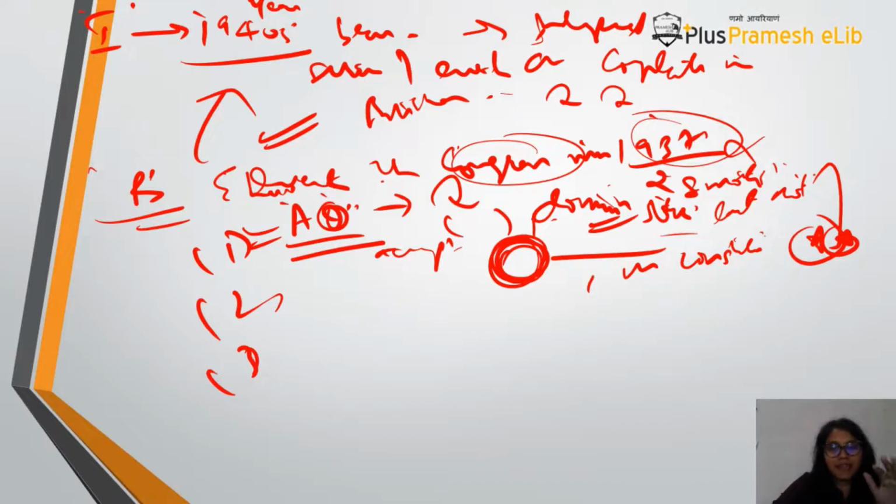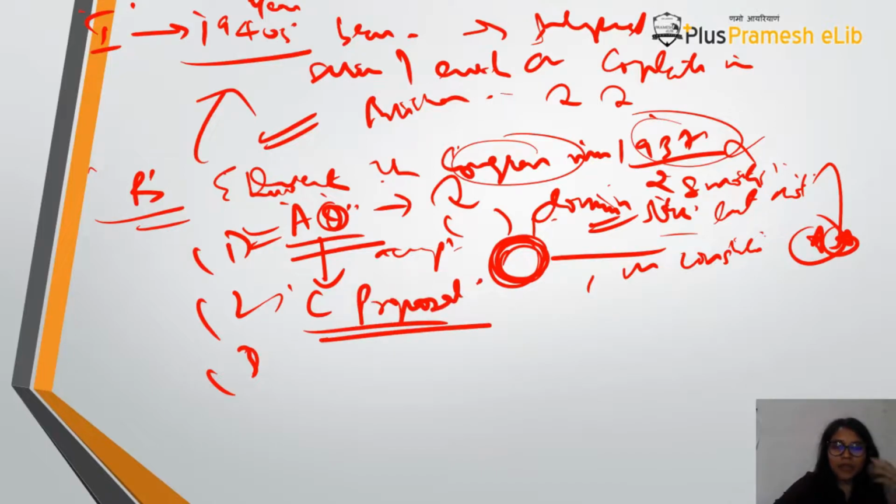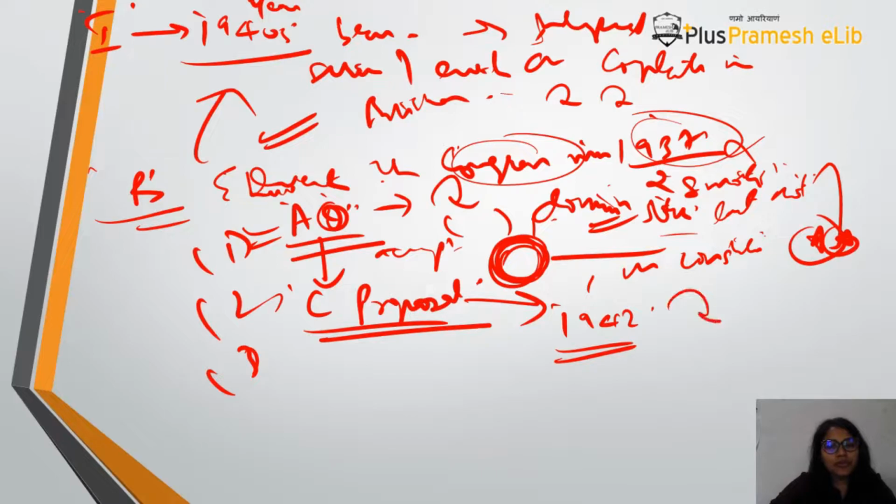Okay, then second, after the August Offer, what they gave was the Cripps Proposal. Then in the Cripps Proposal what will you write? You'll write first of all that it was given in 1942 to get the support of Indians towards the Britishers for World War II.